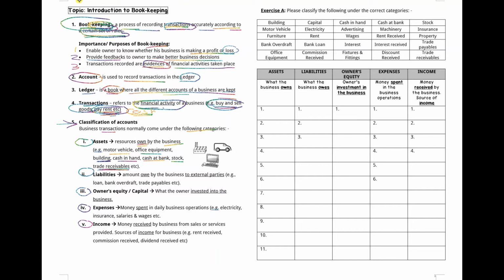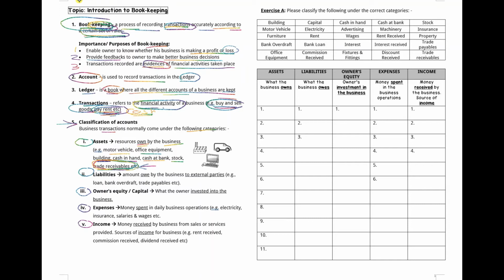But basically, trade receivables is when you sell the goods to the customer on credit. On credit meaning the customer does not pay you the money yet, okay, and they owe you the money. So trade receivables are credit customers who owe you the money. Okay, when you supply goods to them on credit. We'll go through this later on.